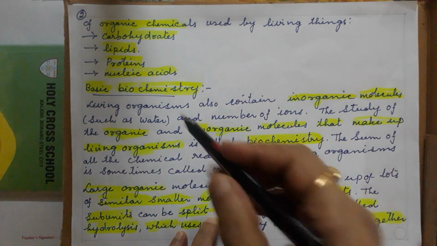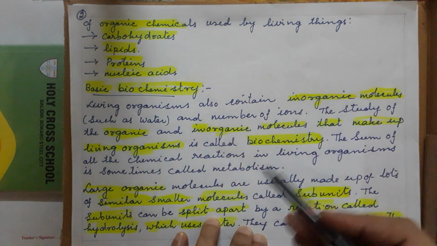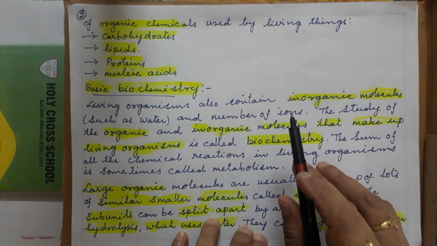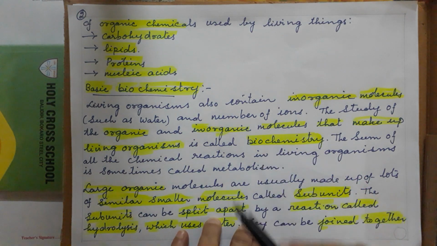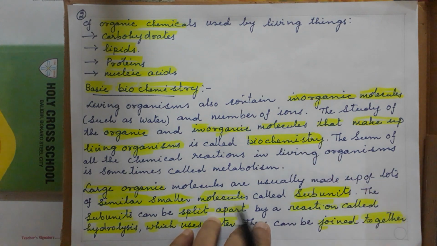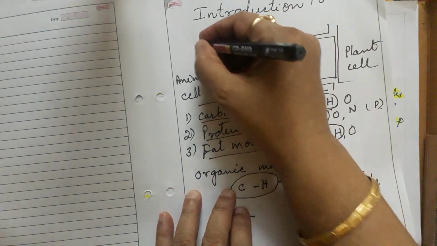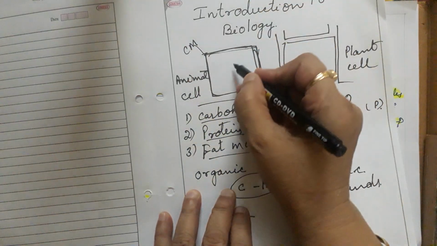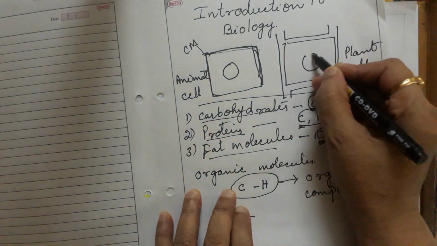Basic chemistry also means living organisms contain some inorganic molecules in the body: calcium, phosphorus, sulfur, and a variety of minerals, mainly water, and many other substances. But the cell is the basic structure. What are there in the cell? Suppose this is the cell membrane. Inside the cell, the nucleus will be there, whether it is plant or animal, whatever it may be.